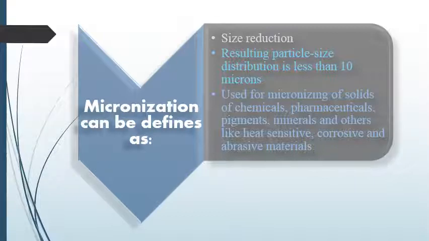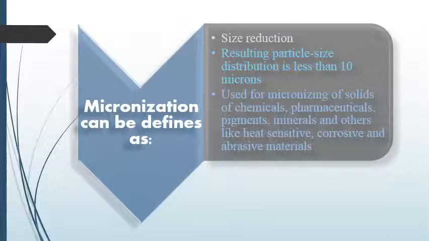Forces in the form of impact, forces in the form of attrition. These kinds of force help in reducing the size of the particle. The resulting size of the particle is less than 10 microns. We can obtain a particle size in this range also.